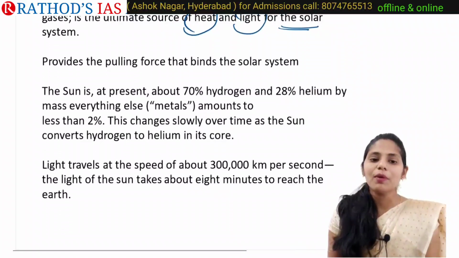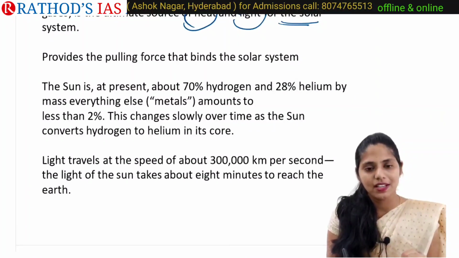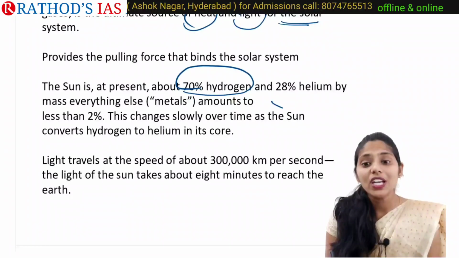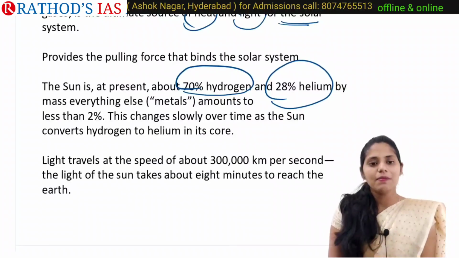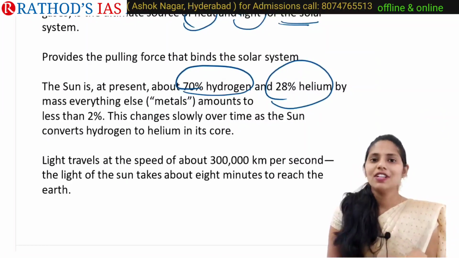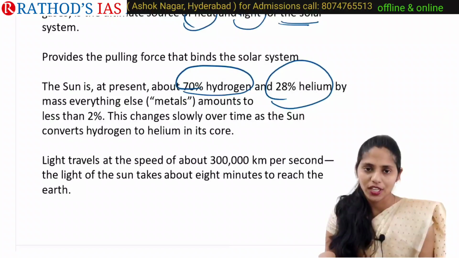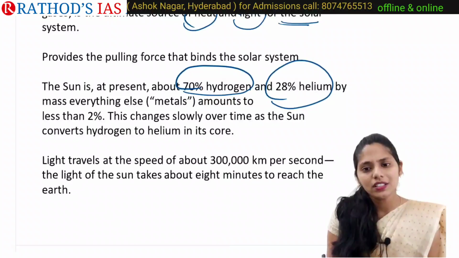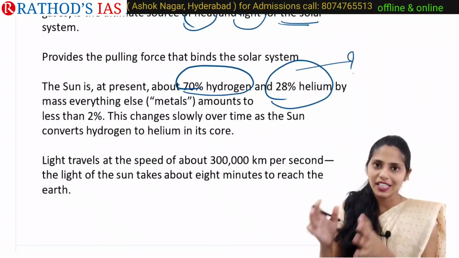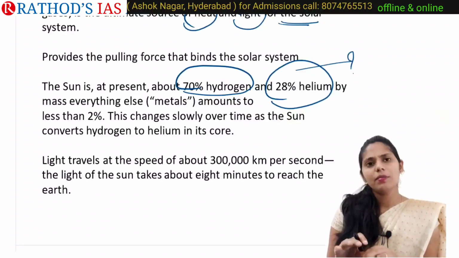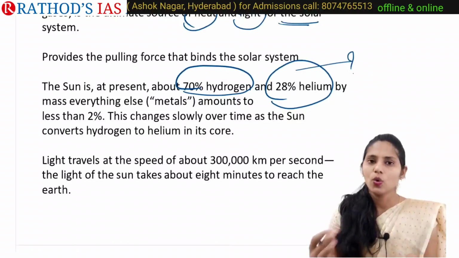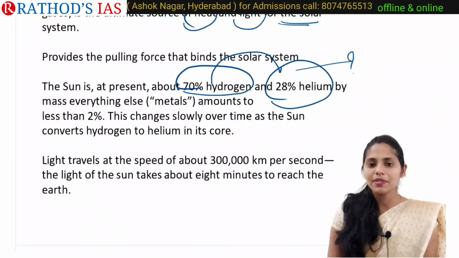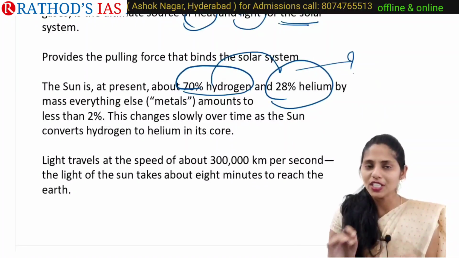And if you are talking about the Sun, at present it mainly comprises 70% hydrogen and 28% helium, and the remaining 2% contains some metals. You can ask me whether this composition is static or stationary. I can say there will be some slow changes over time, because hydrogen will sometimes be converted into helium. Because of this, the proportion will change very slowly.